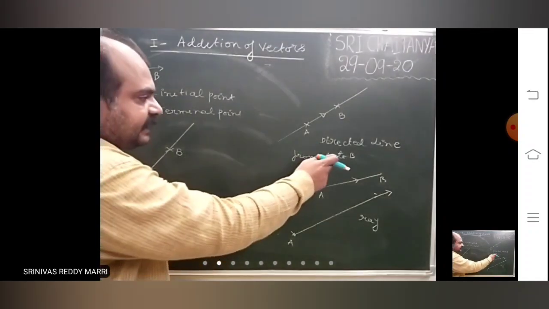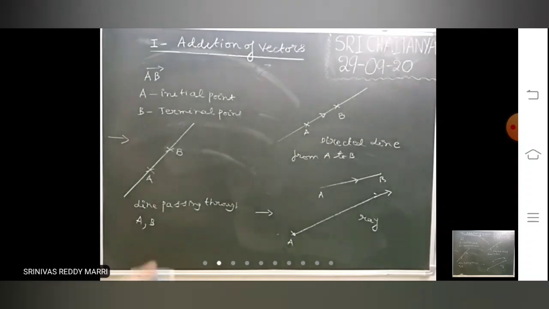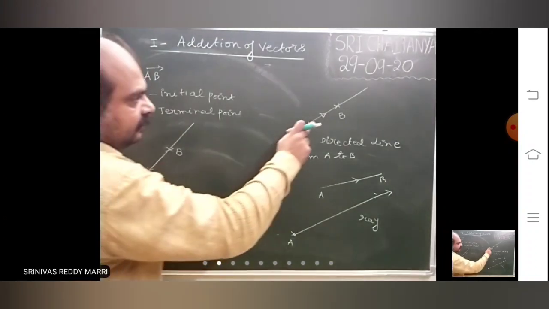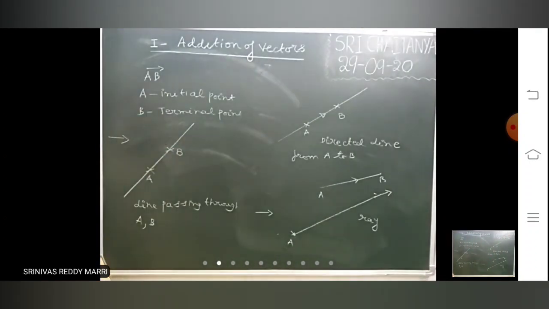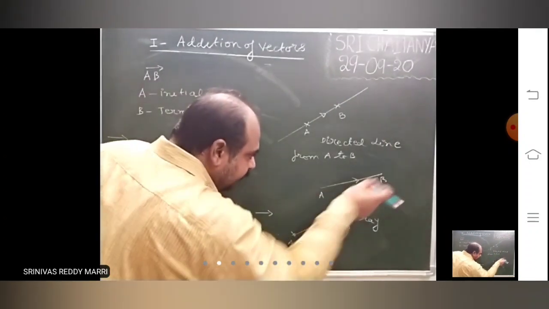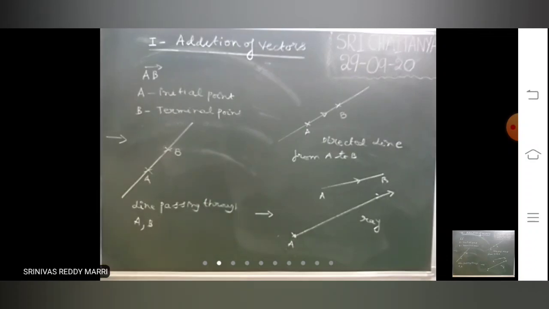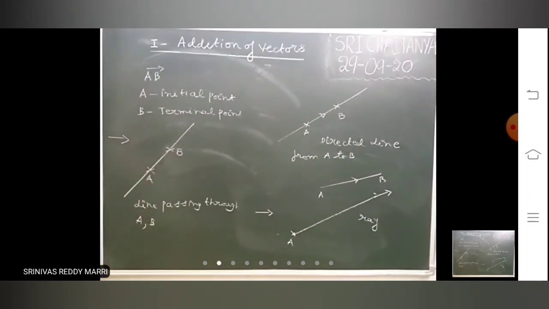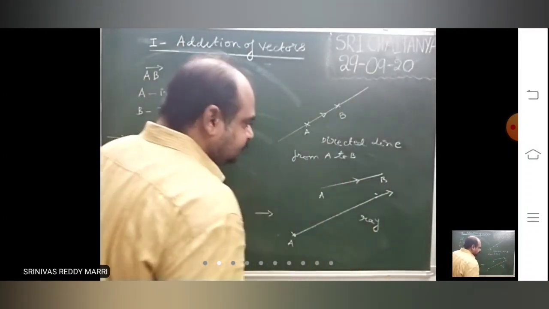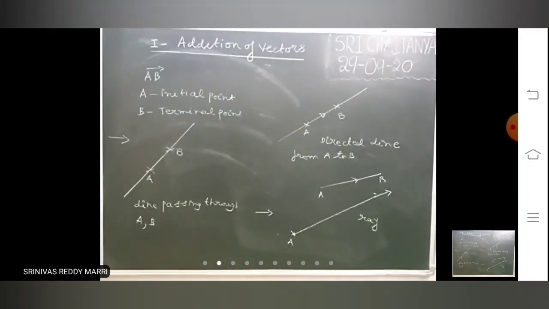So we have seen the directed line, which is a vector, a line passing through A and B, and a line passing through A and B which has direction. This is a directed line, and then a ray. So these are the lines. Now in this chapter we will discuss directed line segments, which are vectors.